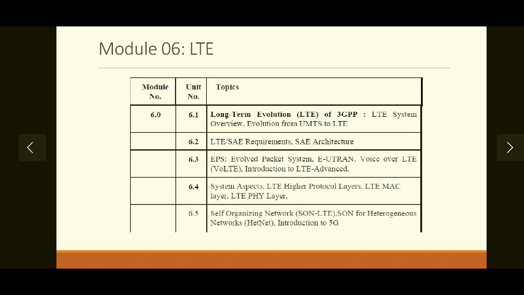Then the last module introduces us to the fourth generation of mobile communication, that is LTE, which we are currently using in India. In this module, we will see the architecture of LTE, then the components involved in this architecture. You will see VoLTE, that is voice over LTE. That will also be studied in this module. Then at the end, we will study different versions of LTE, that is self-organizing network LTE, and we will get introduced to the fifth generation of mobile communication system. So this is all about the contents of the syllabus.